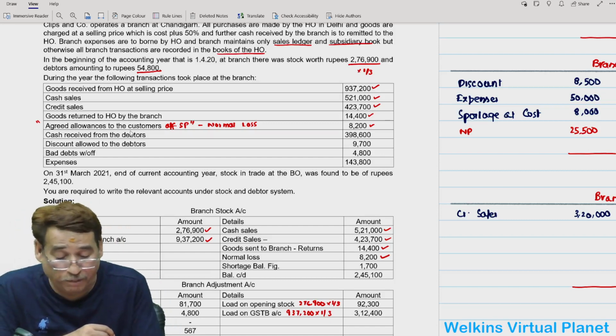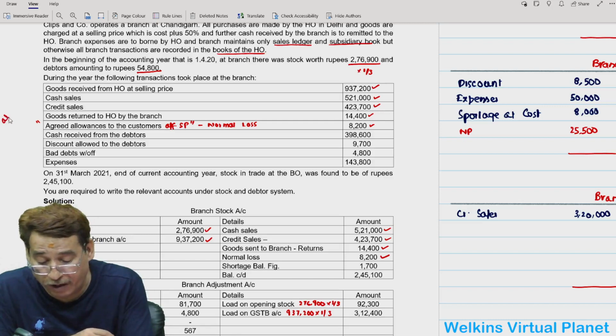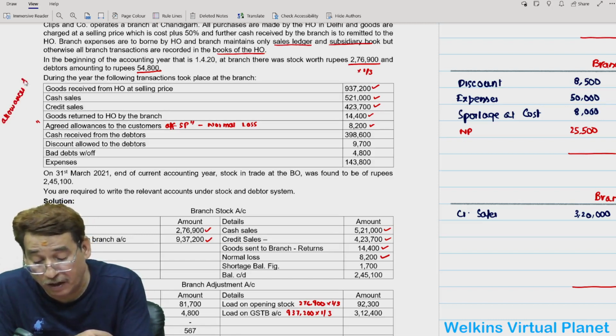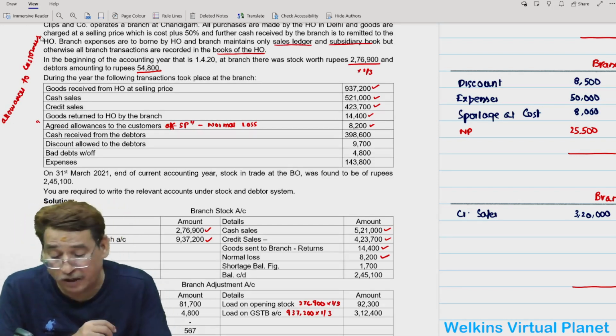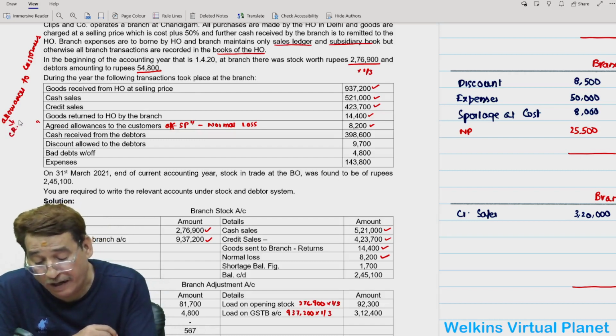Suppose if it would have been written allowances to customers, suppose if it would have been written this way around, in that case I would have treated as discount allowed and I would have credited it to branch debtors account.